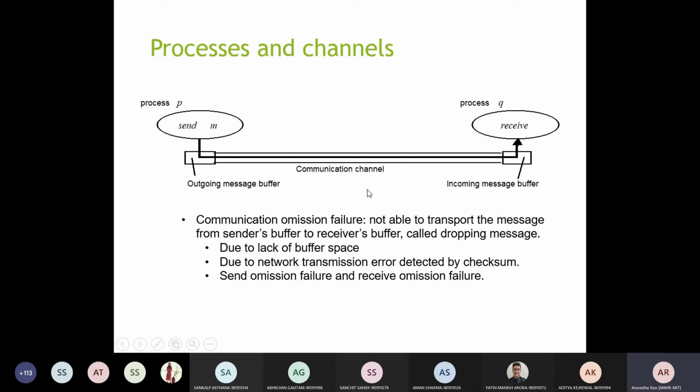Otherwise, you will get some packets or information dropped. So to avoid that, you will have to incorporate a mechanism in such a way that you get good performance and minimum failures. Yes.